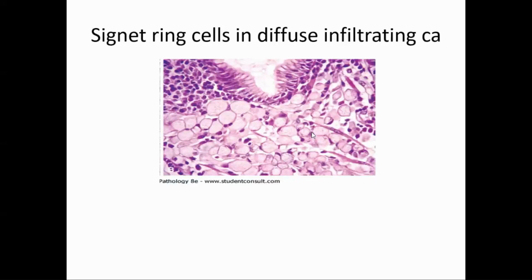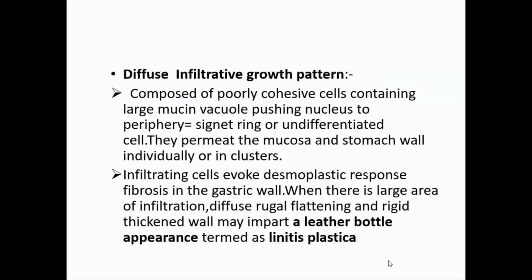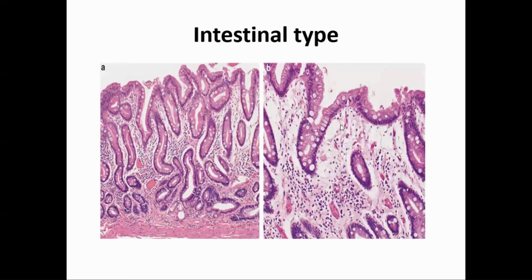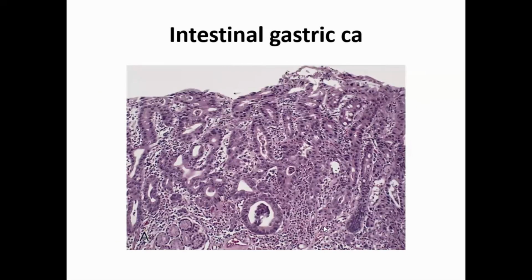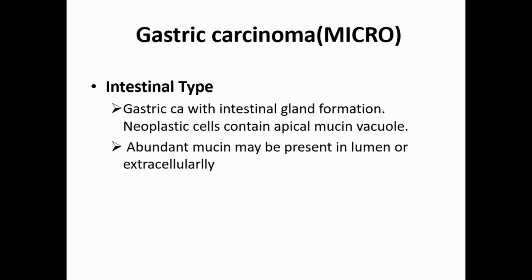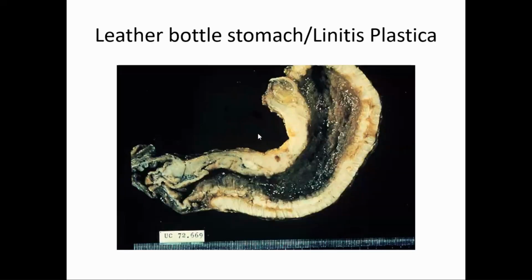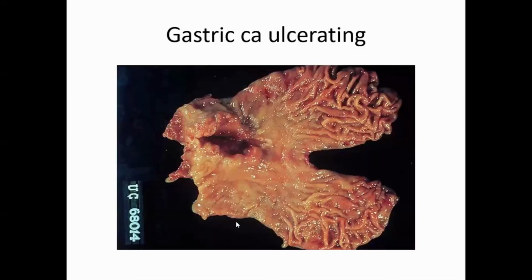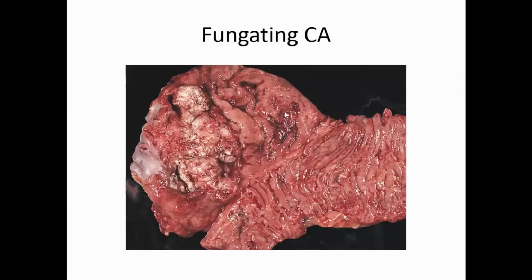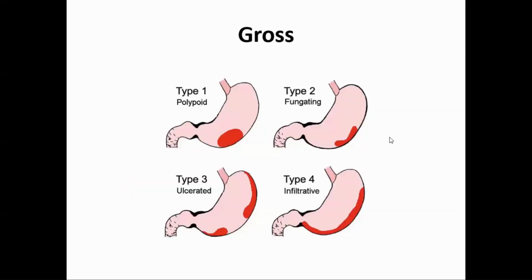Now this I told you, diffuse infiltrating signet ring type of cancer that produces a leather bottle appearance, linitis plastica, because it diffusely infiltrates the gastric wall and it also causes a lot of fibrosis. And then second one is intestinal type that produces goblet cells and intestinal glands, and that's why it is called intestinal type of gastric carcinoma. And then leather bottle gastric carcinoma, you see rolled margin, loss of rugae, flattening of the rugae, cauliflower, this is fungating. So these are four types: polypoid, fungating, ulcerating, and diffusely infiltrating.